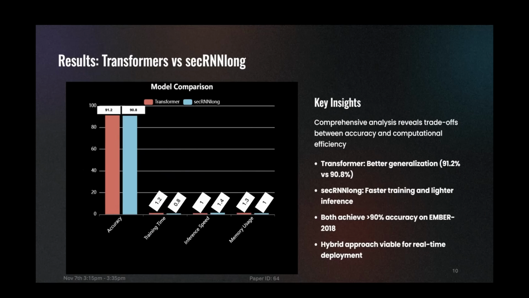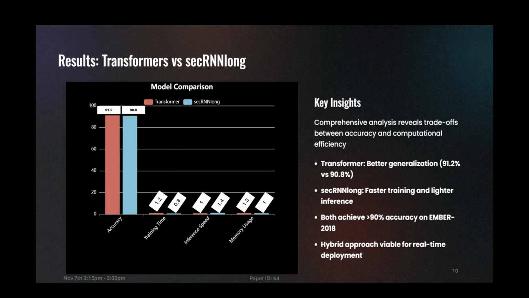So here comes the comparison between transformers versus secRNNlong. When we compare both models, transformers show slightly higher accuracy and generalization, while secRNNlong offers faster training and lighter inference. On both the EMBER and BODMAS datasets, results remained consistent for transformers. You can see accuracy in transformers is 91.2%, and the RNN's secRNNlong variant that we highlighted has only 90.8%.